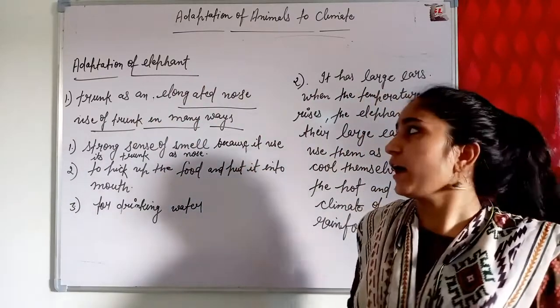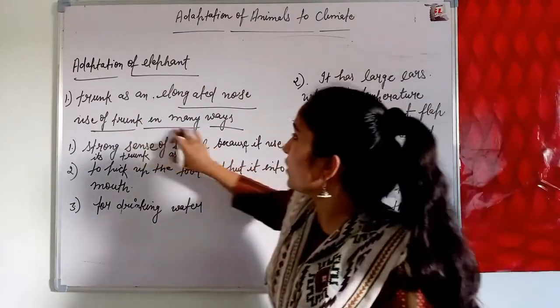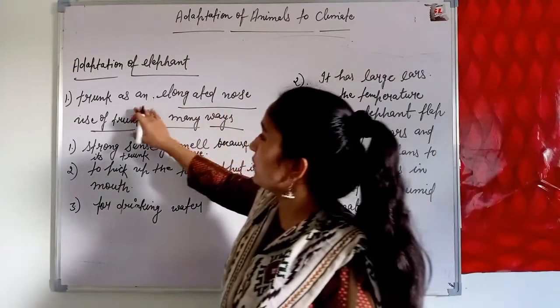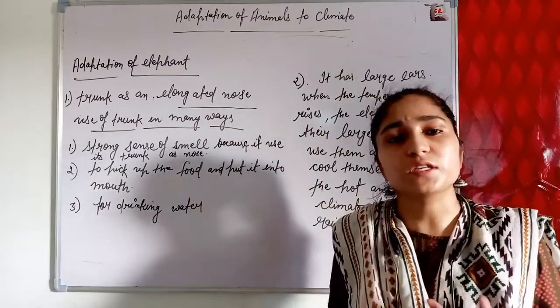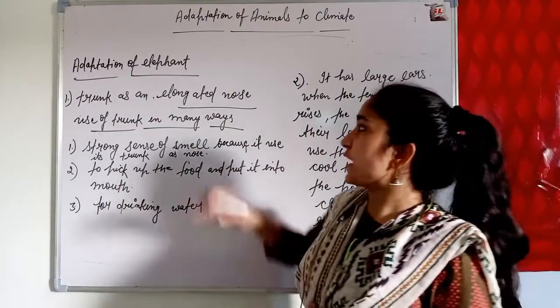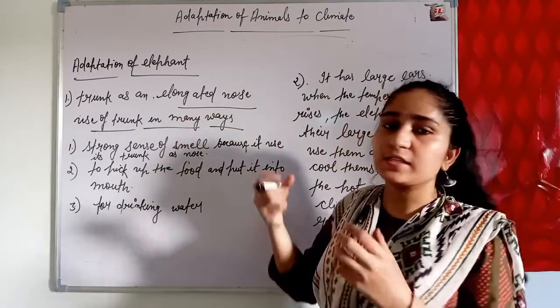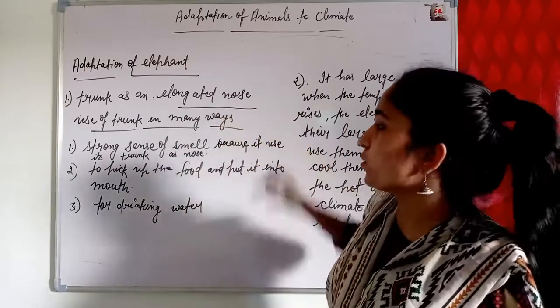The elephant has a trunk, and that trunk is used in many ways. The trunk is an elongated nose.